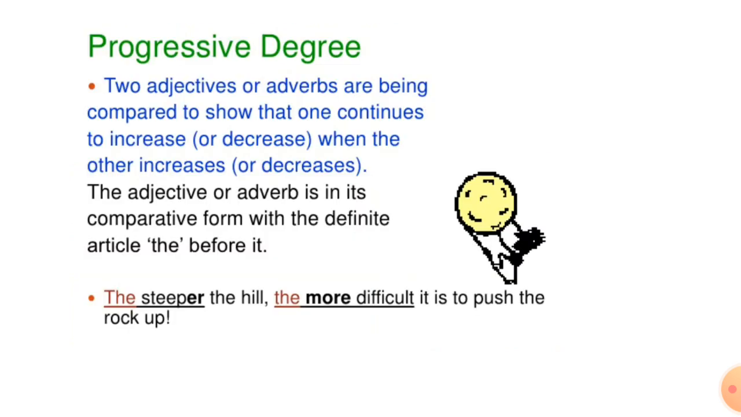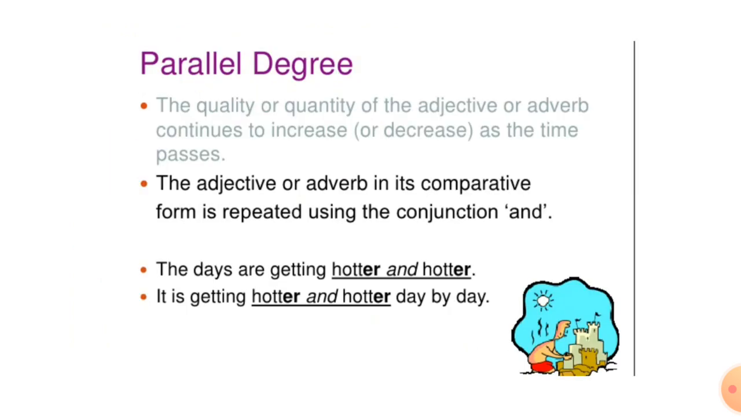We will see what is a progressive degree. Two adjectives or adverbs are being compared to show that one continues to increase or decrease when the other increases or decreases. The adjective or adverb is in its comparative form with the definite article "the" before it. For example, the steeper the hill, the more difficult it is to push the rock up. This is a progressive degree.